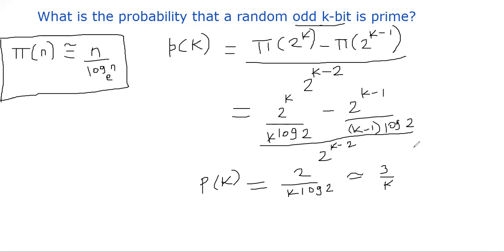It becomes more interesting if we start increasing k. Let's say k is a 1024-bit number. Then what is the probability that a random odd 1024-bit number is a prime? It is 3 over 1024. A very, very tiny probability.